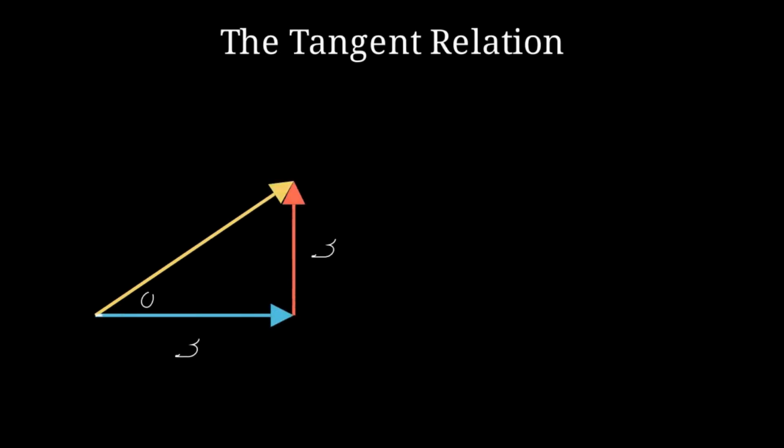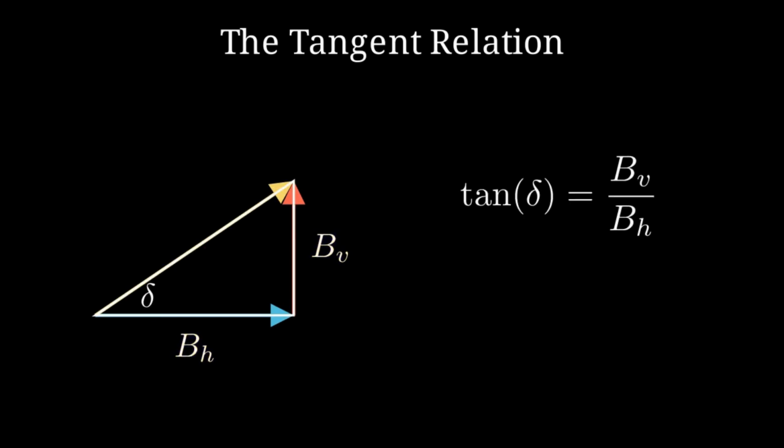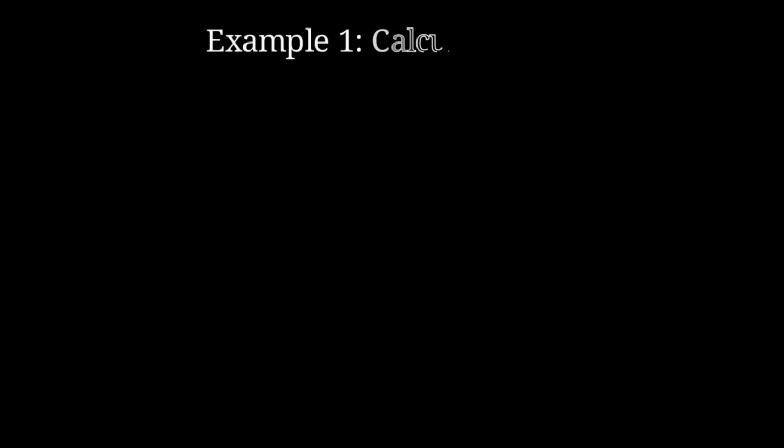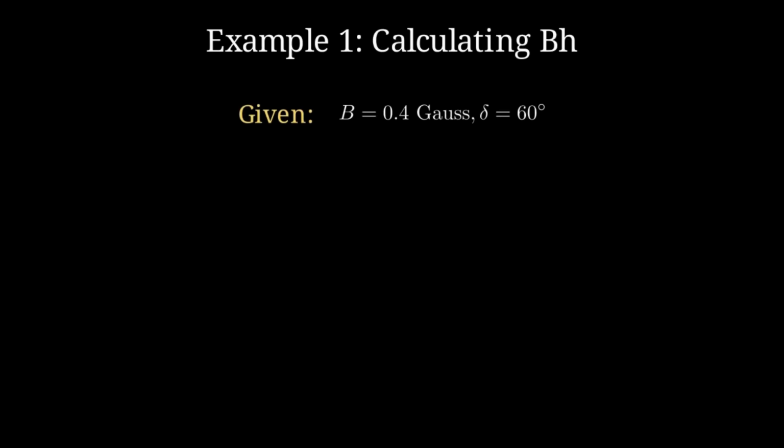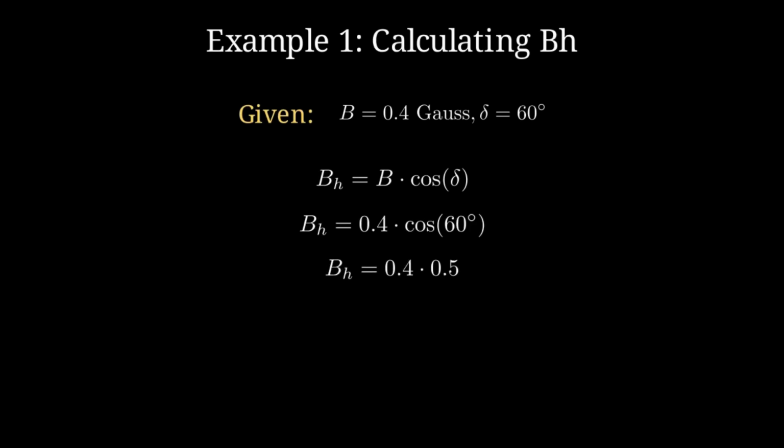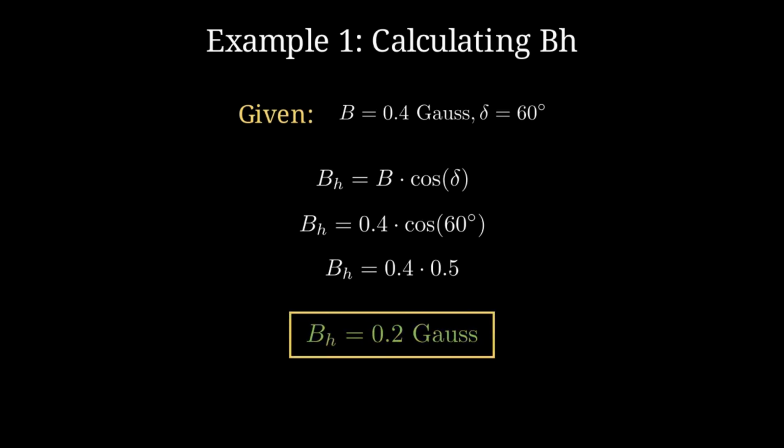By dividing the vertical component by the horizontal component, we find that the tangent of the dip angle is equal to the ratio of BV to BH. This is a fundamental relationship in geomagnetism. Let's try an example. If the total magnetic field at a point is 0.4 Gauss and the dip angle is 60 degrees, we find BH by multiplying 0.4 by 0.5, resulting in 0.2 Gauss.